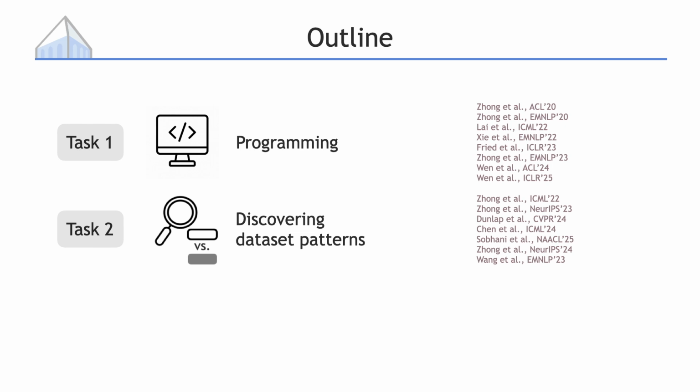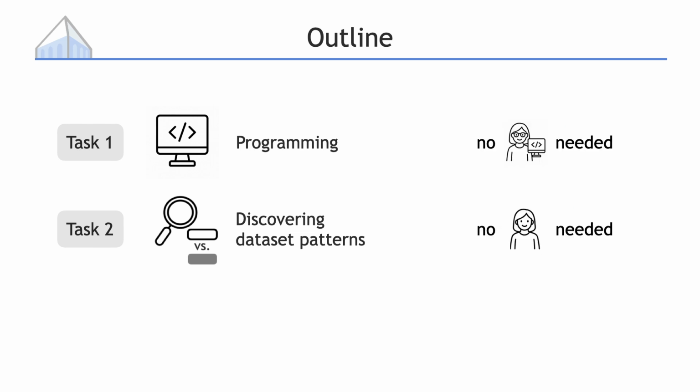The first task is programming, where validation is challenging because it involves abstract reasoning. The second task is discovering patterns from datasets, where validation is hard because it requires processing large volumes of information. For the first task, I will show you how we can develop a method that allows non-programmers to validate whether a program is correct. In the second part, I will show you how we can validate dataset level properties without even needing a human in the loop.